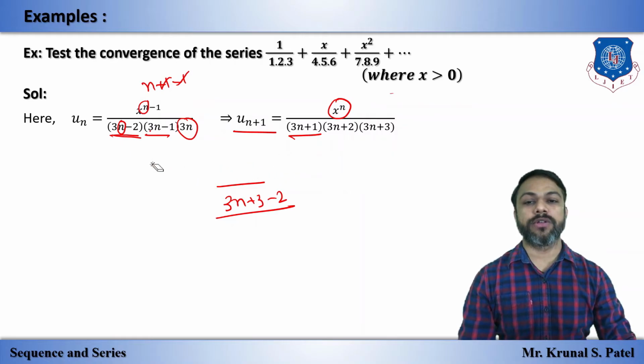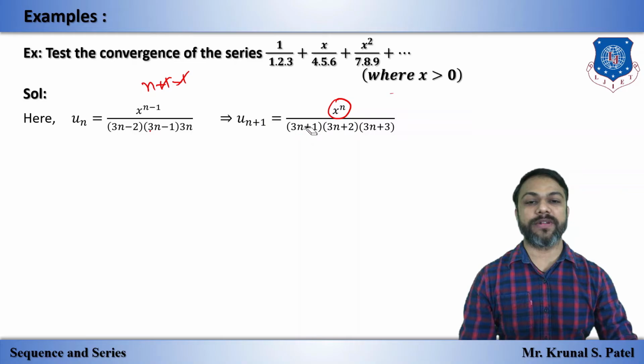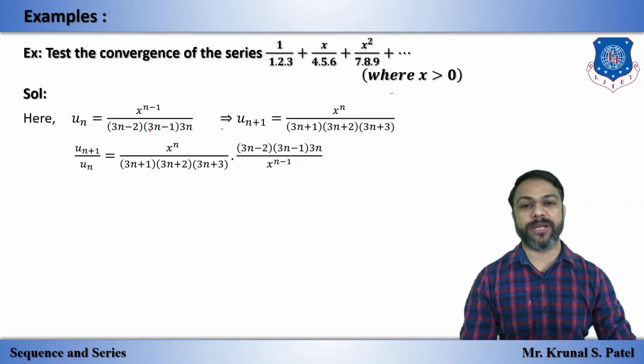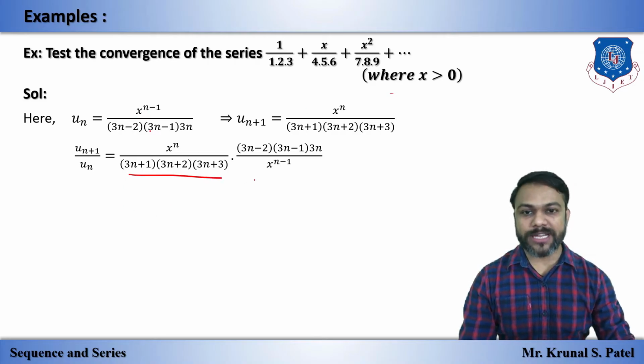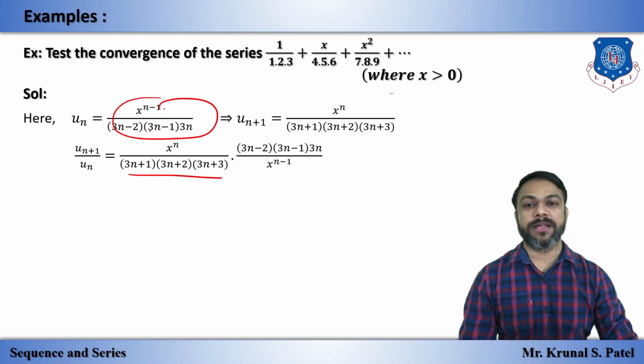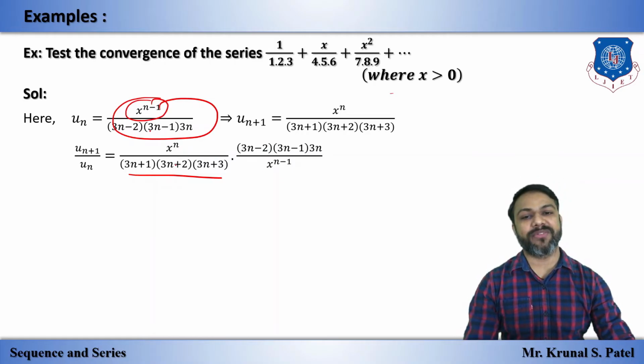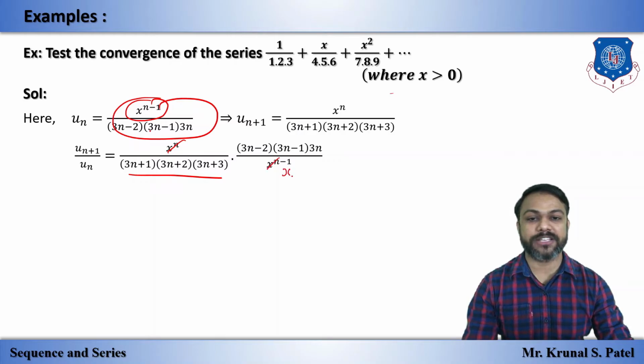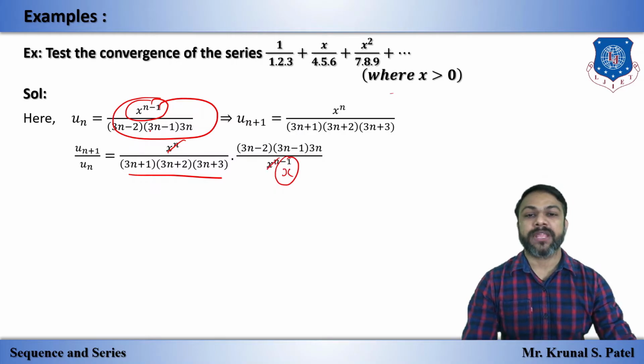Okay, so we have this un plus 1, and now we will take the ratio, that means un plus 1 upon un. It is reciprocal of this: numerator goes to denominator, denominator goes to numerator. By simplifying, no term is cancelled here, only x raised to n, x raised to n, so we have remaining x raised to 1.